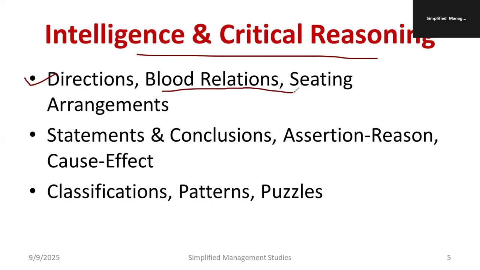Blood relation: A said that the third person B is the brother-in-law of A, something like that. There is a long statement, so you should split up the long statement and identify the right answer. Then seating arrangement: A is 3 seats behind C, then C is 4 seats behind D. How many chairs are behind A and B? Some questions like that will be there. That's just an example I told you, but I have seen so many such questions in competitive examinations.